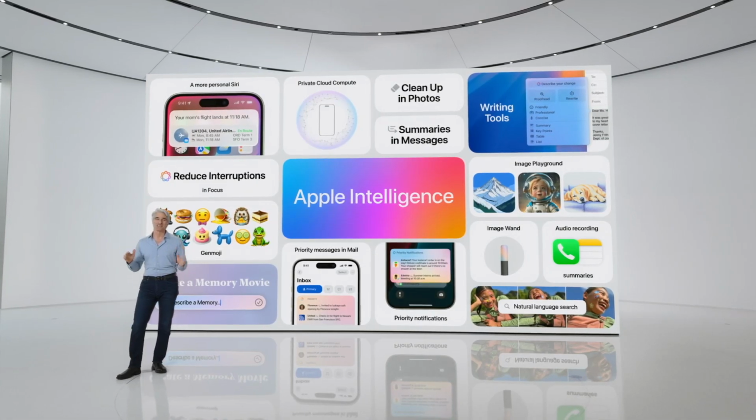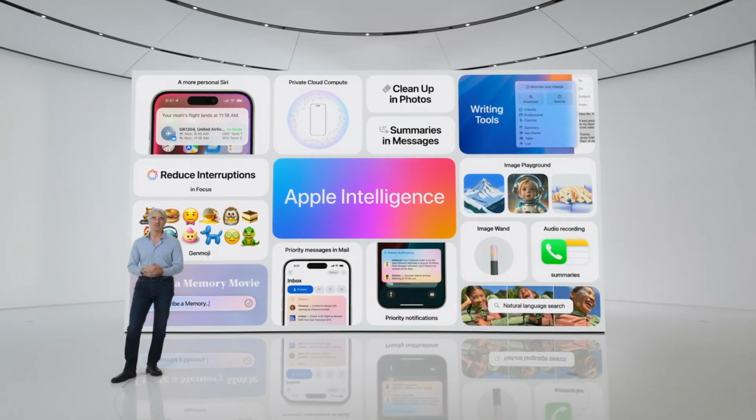We are just getting started, and I hope you are as excited as I am for the road ahead.